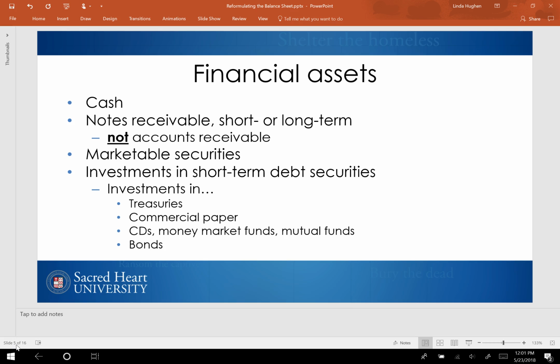Certificates of deposit are funds deposited at a bank for a specific amount of time and earn a specific interest rate. Money market funds are investments in low risk and highly liquid short-term debt securities, such as treasuries and commercial paper. They typically come with relatively low returns, but returns that are higher than a savings account. Why do they come with lower returns? Well, because the investment is in safe, stable debt securities.